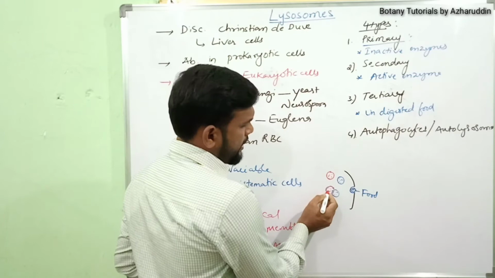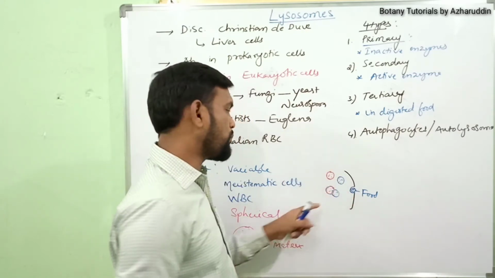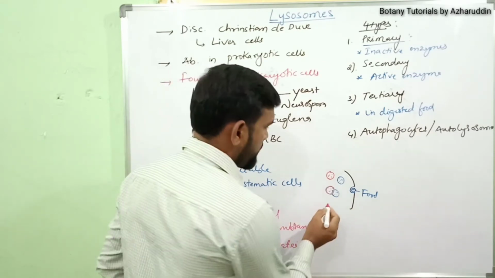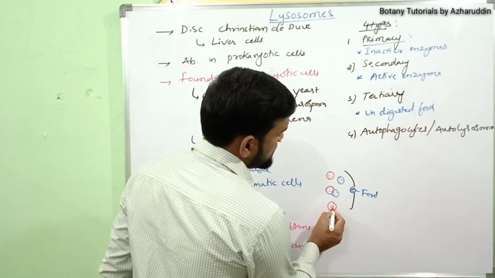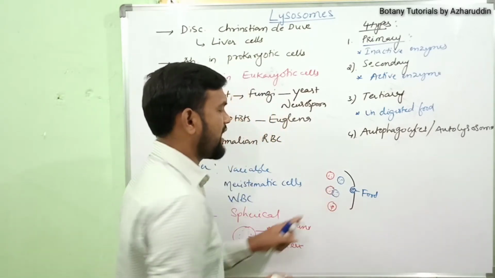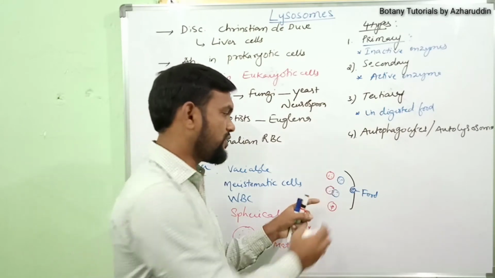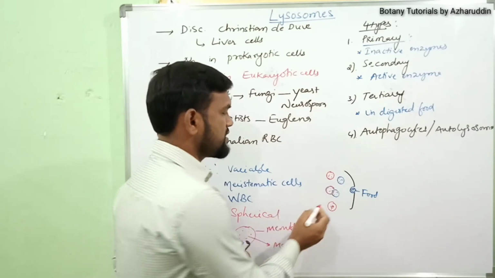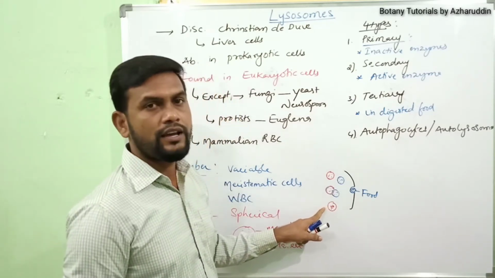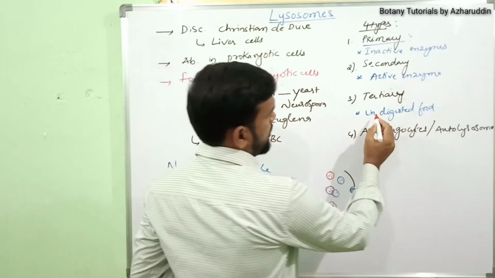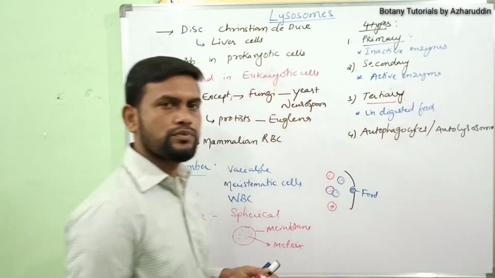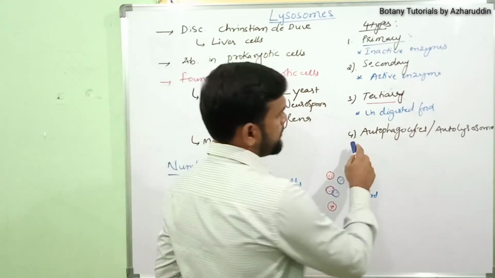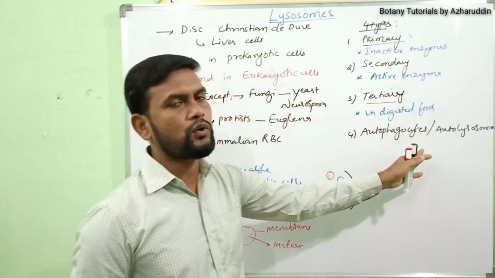Then the hydrolytic enzymes work on the food particles. After that, nutrients are absorbed by the body. After absorbing food substances and minerals from food particles, undigested material is present inside the lysosomes. That type of lysosome is called a tertiary lysosome. And coming to the fourth type, the fourth type is autophagocytes or autolysosomes.